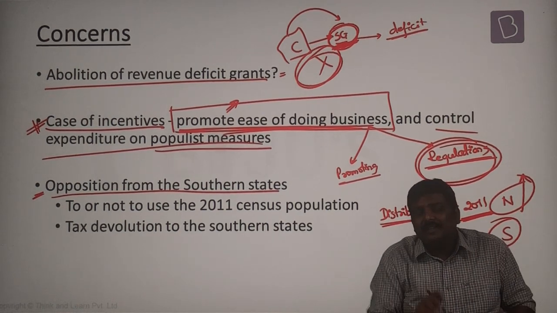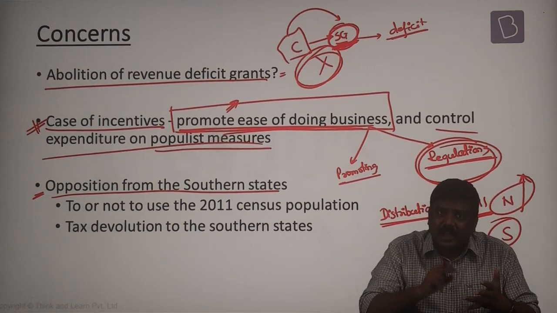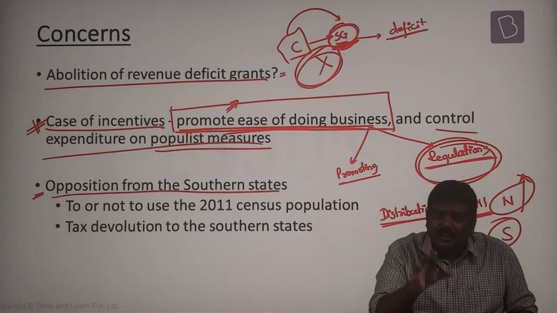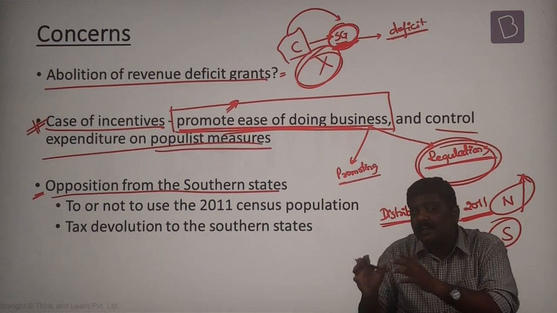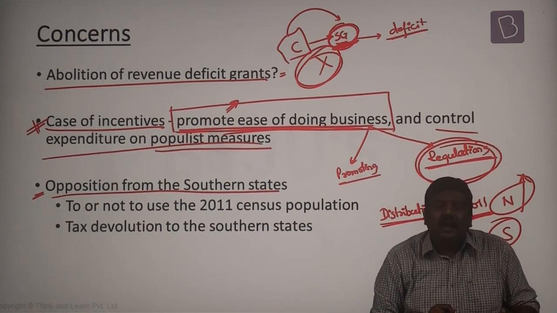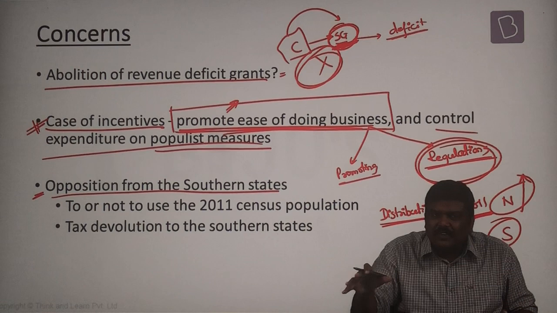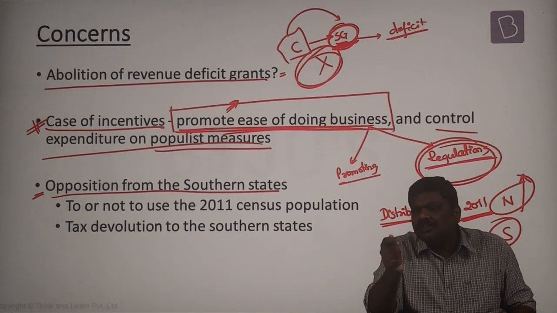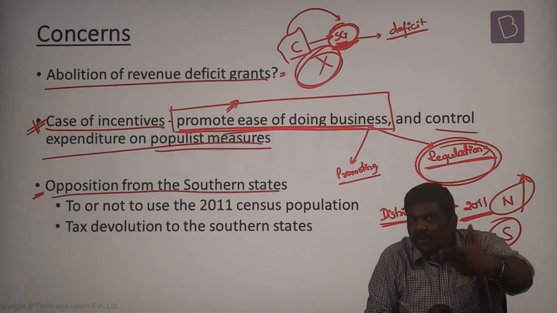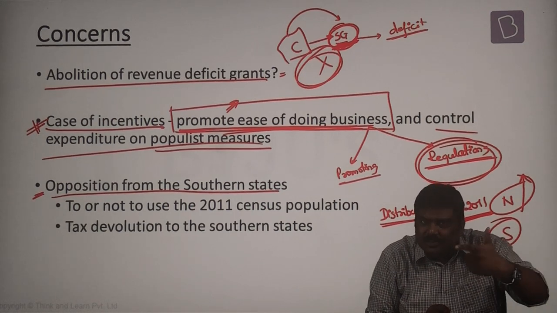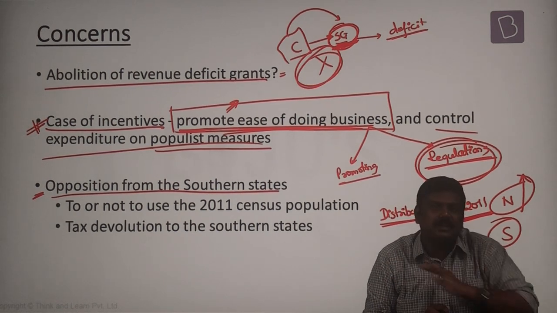That is one argument. The second argument is, the majority of the production states or the majority of the tax contributing states are present on the southern side. A substantial part of the GDP, a substantial part of the taxes collected by the government comes from the southern side. And when it comes to distribution of the taxes, because of the various parameters decided by the Finance Commission, most of these transfers are going to northern states. Now they argue that when we are contributing to the tax receipts, we are contributing to GDP, don't you think we must also be given the transfers in a sufficient manner?